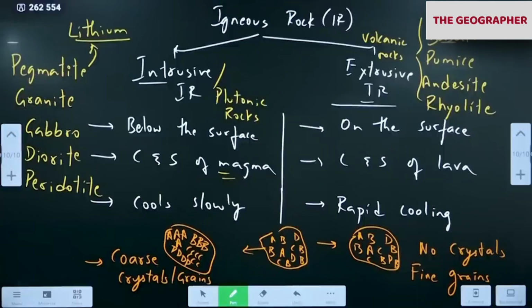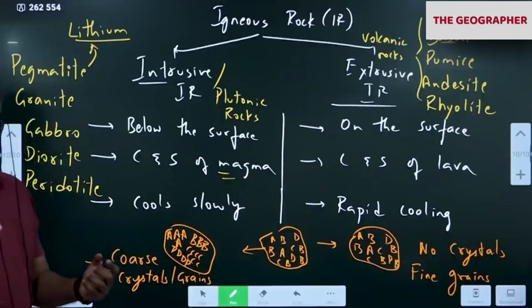Pegmatite. You got it? If a particular place has pegmatite, the government will come and acquire that land. They'll start mining pegmatite. From pegmatite they make lithium, and from lithium they make lithium oxide batteries. So the process starts. Now the largest lithium mine we got is in Mandya district of Karnataka, and the second in Reasi district of J&K. So we have lithium here.